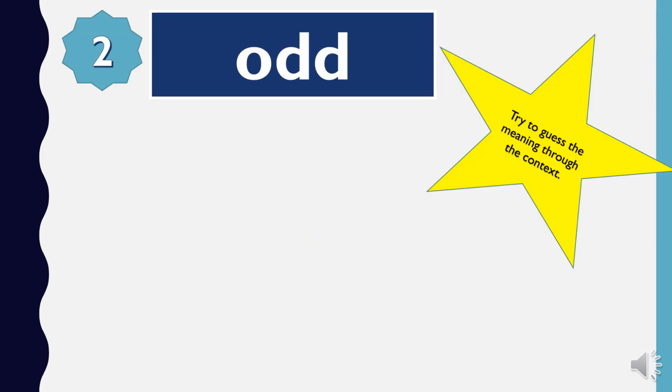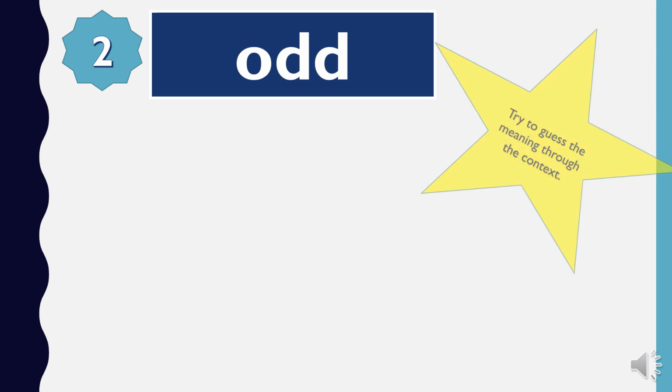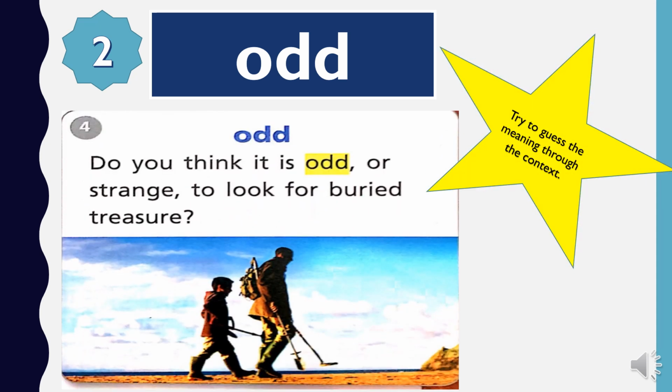Now let's move to the second word, which is odd. Try to guess the meaning of the word odd through reading the following context. Do you think it's odd or strange to look for buried treasure?